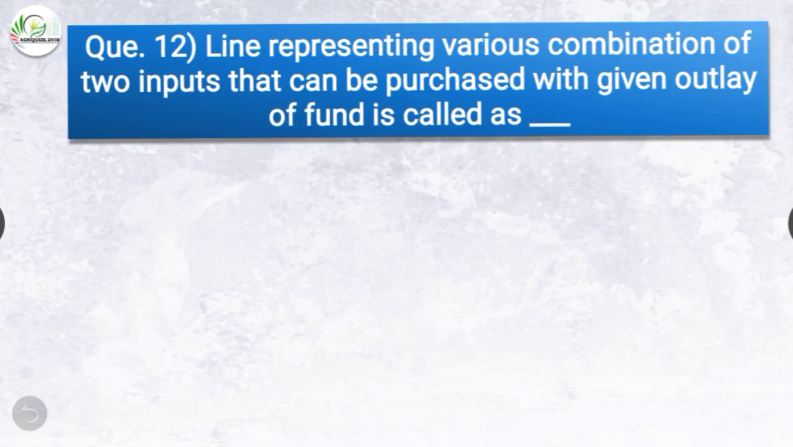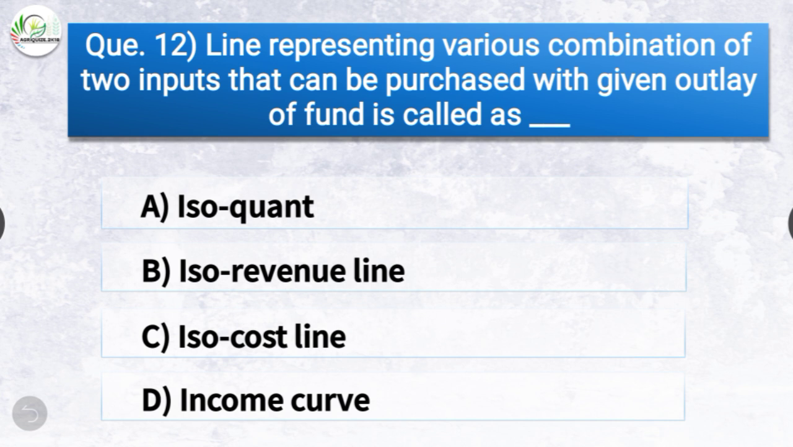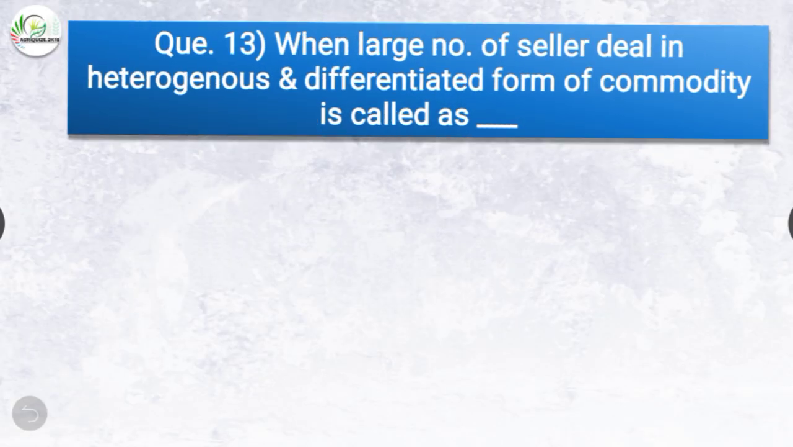Question number 12. Line representing various combination of two inputs that can be purchased with given outlay of fund is called as? The options are isoquant, iso revenue line, iso cost line or income curve. The correct answer is option C, iso cost line. So line representing various combination of two inputs that can be purchased with given outlay of fund is called as iso cost line.